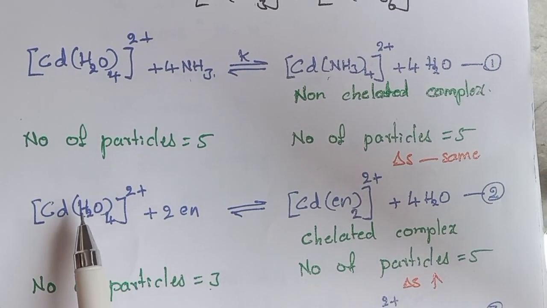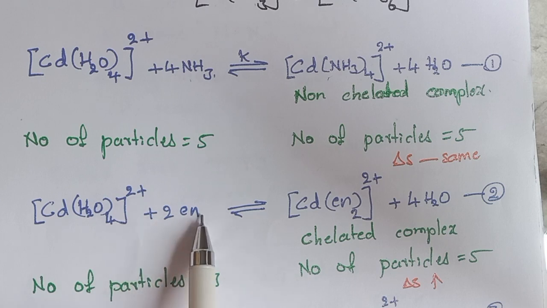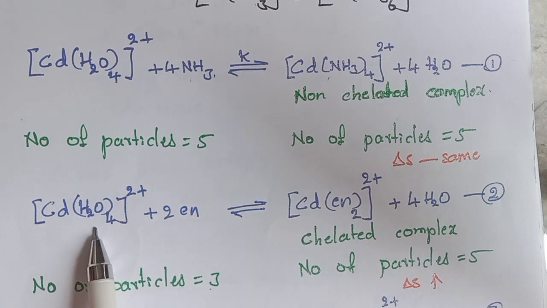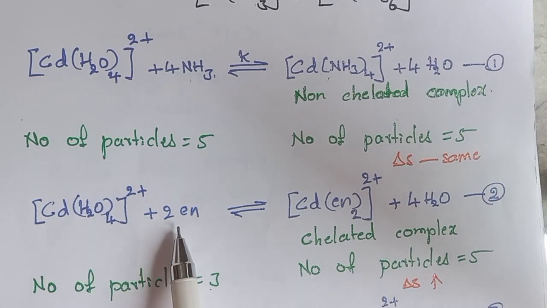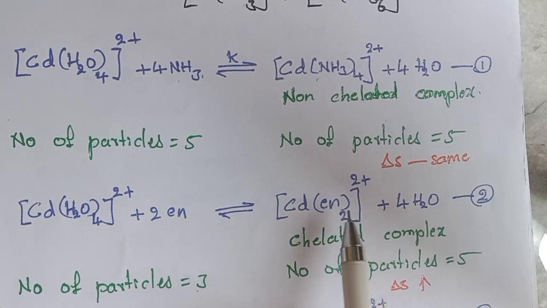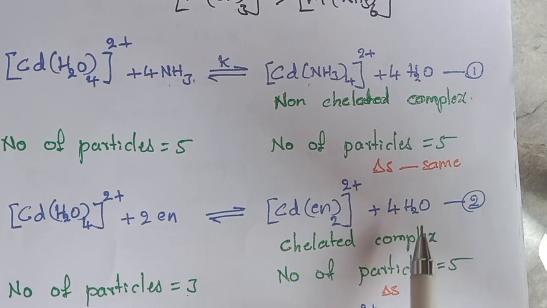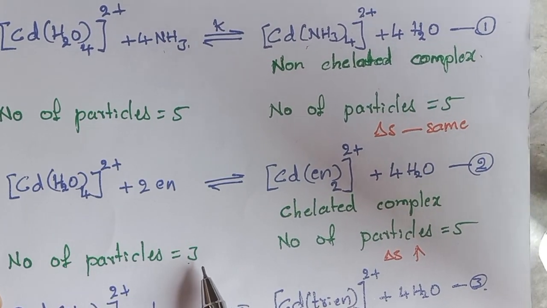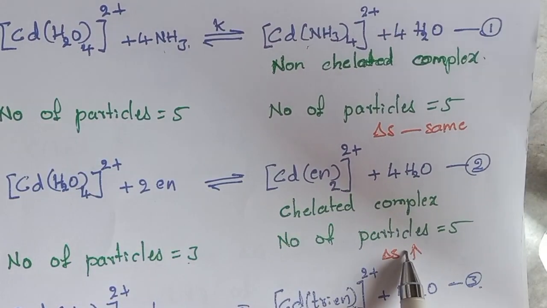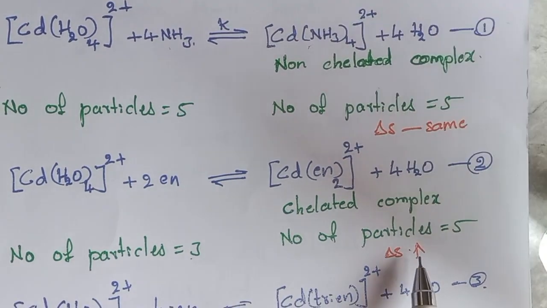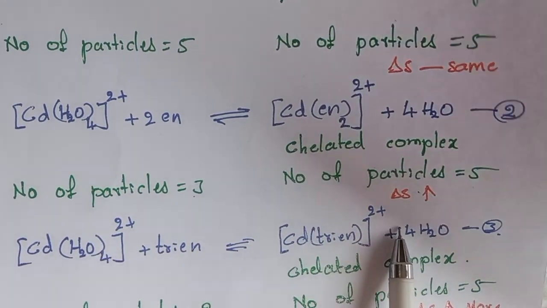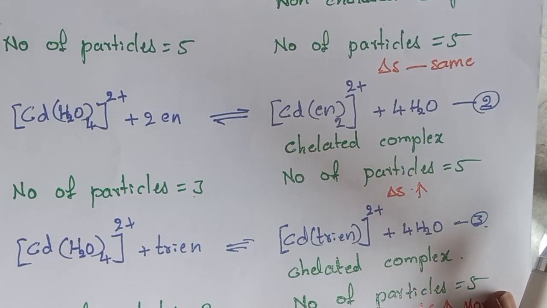If you see the second equation, here 2 ethylenediamine molecules replace the aqua molecules. Okay, so here 1 and 2 ethylenediamine molecules, that means the number of particles is 3. Whereas here 1 product complex and 4 aqua molecules are released. Therefore, the number of particles is 5. Therefore, the particles increased from 3 to 5. That means delta S is increased. That is, disorder is increased. Right? So the change in entropy has increased.